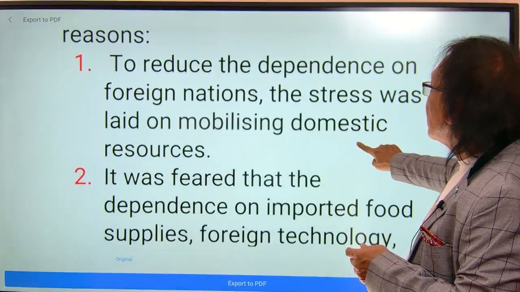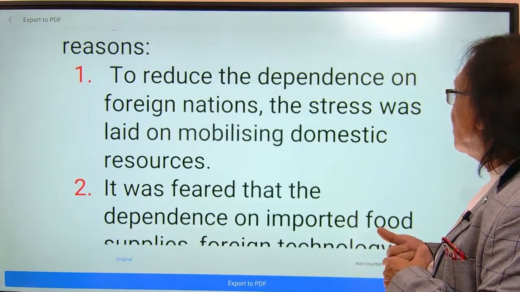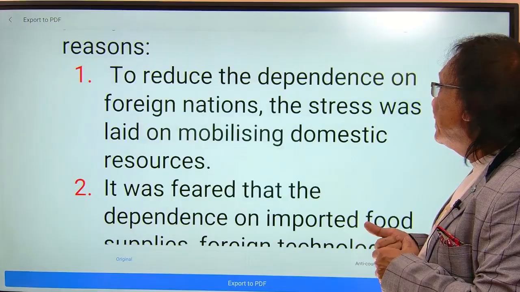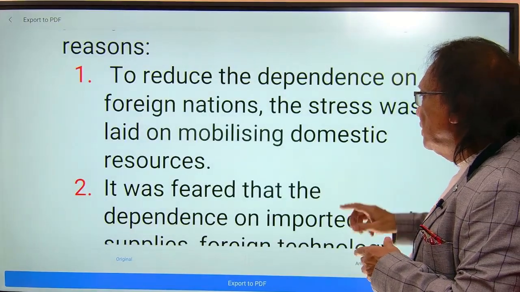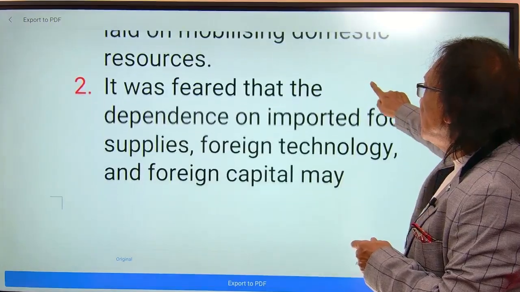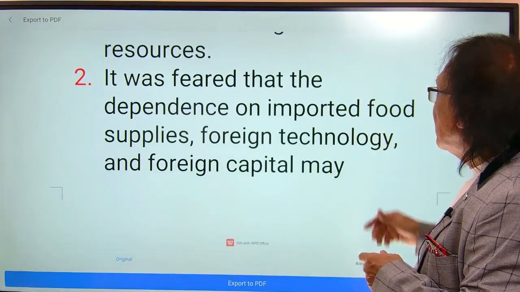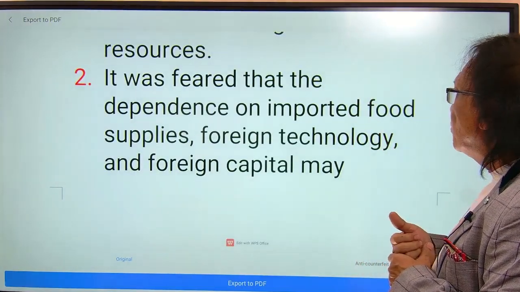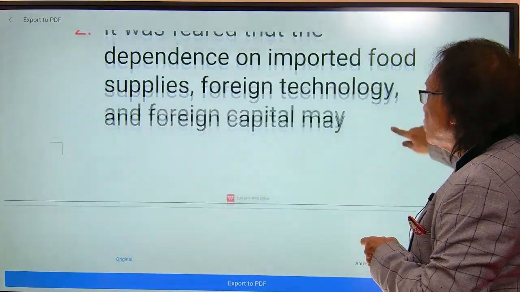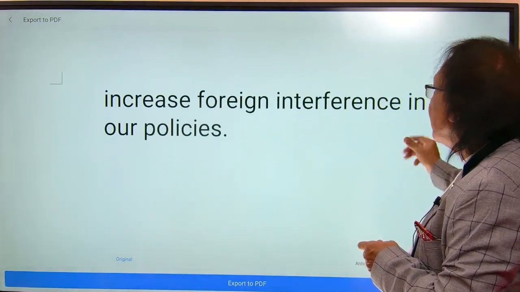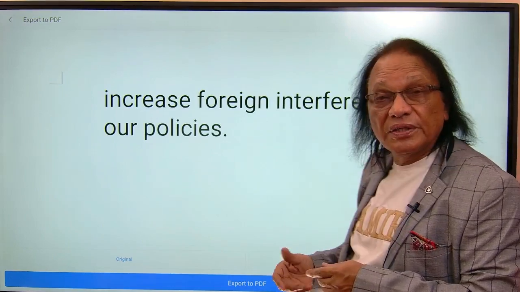To reduce the dependence on foreign nations, the stress was laid on mobilizing domestic resources, our resources. Number two, it was feared that the dependence on imports of food supplies, foreign technology and foreign capital may increase foreign interference in our policies, right? That's another simple point.